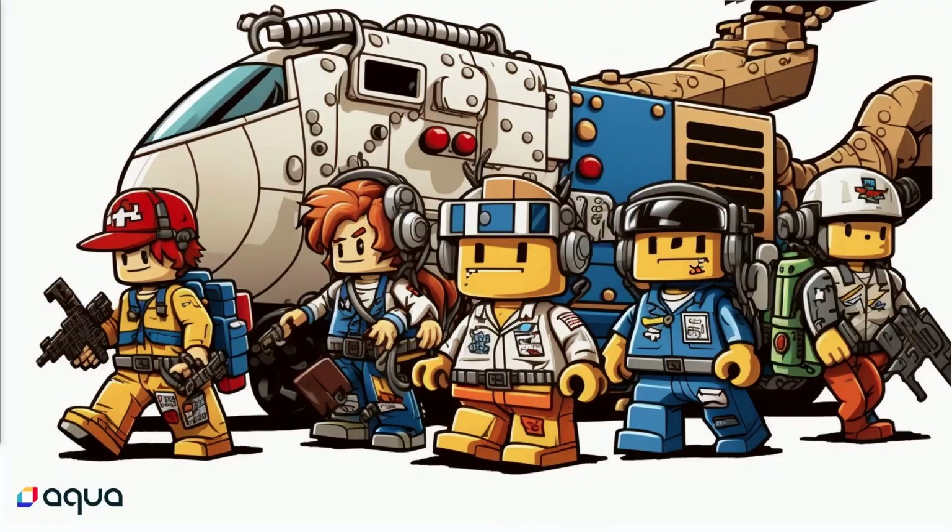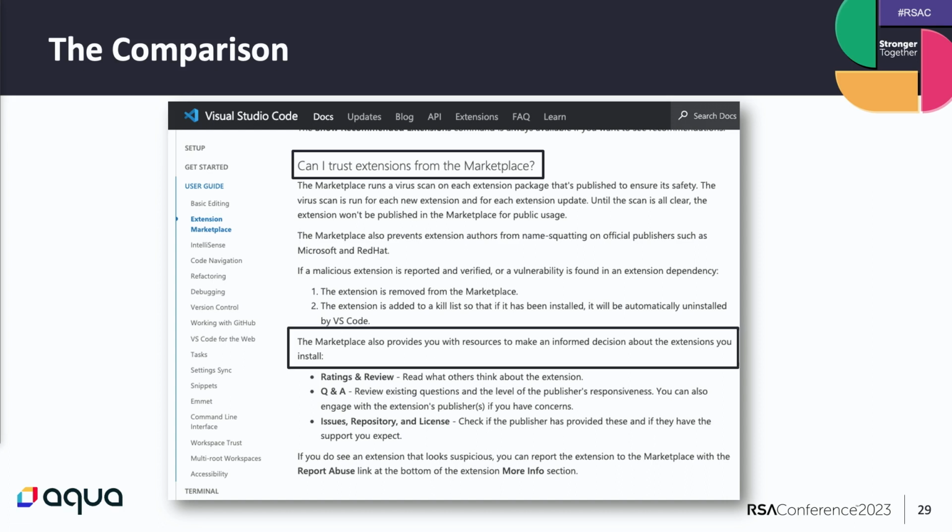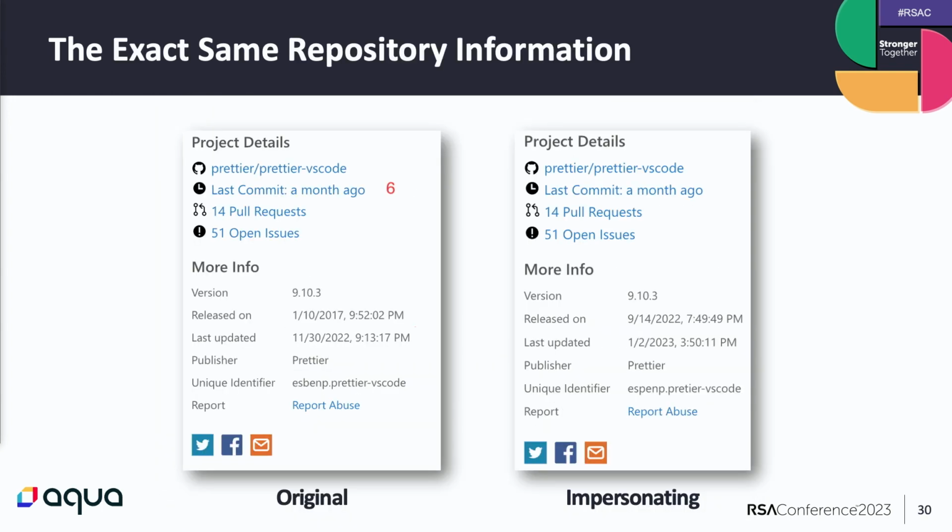But do not worry, Microsoft is here to help us. They published a guideline that says, can I trust extensions from the marketplace? Okay, that sounds good. And here are a few steps that you can take to make an informed decision. One of the steps is to take a look at the repository that is linked to the extension. But we were able to fabricate the repository that is linked in our extension, so this does not help us at all. In Microsoft's defense, other platforms have the same flow, and you can fabricate the repository.